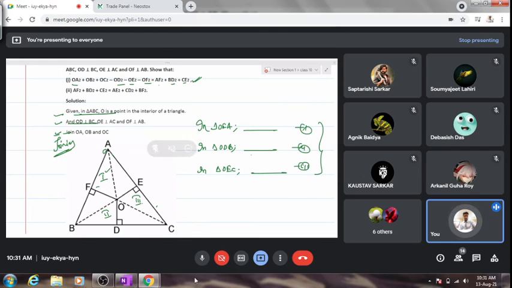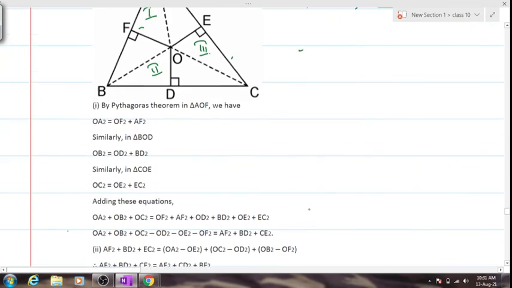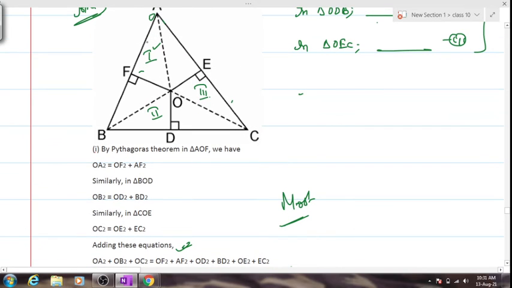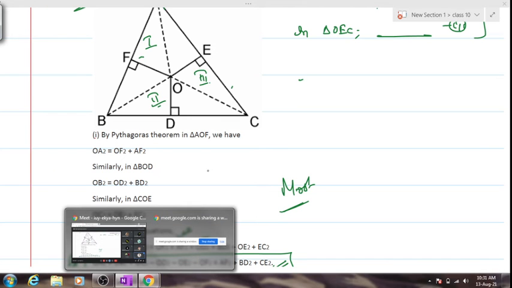I'll start the discussion now. After having written the formulas for these triangles, we'll add up all this equation and in no time you'll be able to get this. How many have reached to the solution? Anyone? The most important thing out here is that you have to select the triangles, because here we find 6 divisions, right? And to choose the exact 3 triangles is very important. And how to choose that? Based on what has been asked in the question. Is it clear? Yes or no?